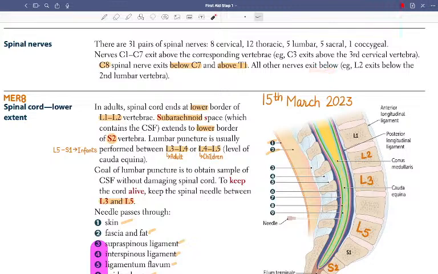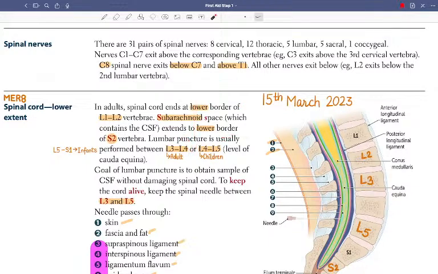Basically what they are saying is, cervical nerves exit above the corresponding vertebrae. So C1 nerve will exit above the corresponding vertebra, but C8 exits below the corresponding vertebra. C8 is an extra, it will exit below and above the T1. That's why all the other nerves exit below.